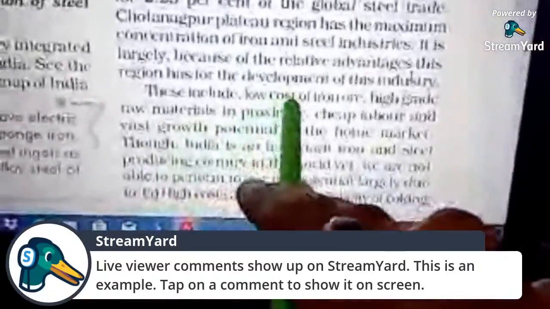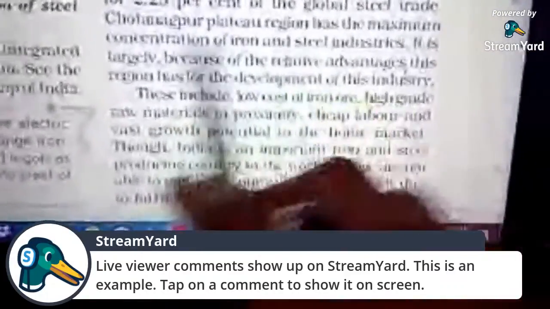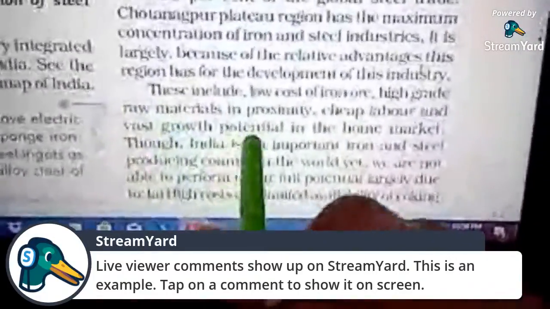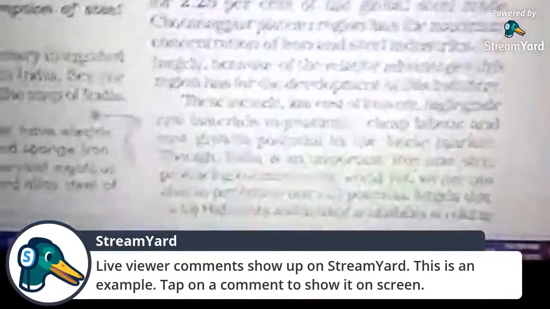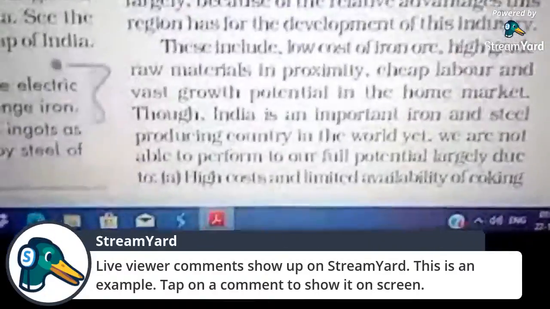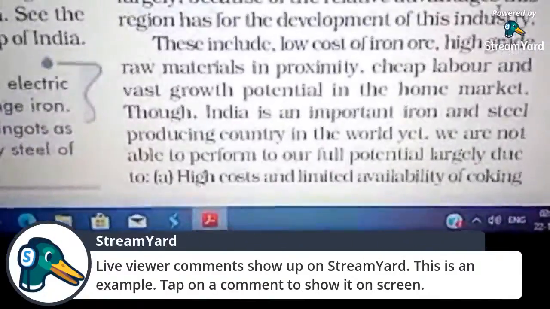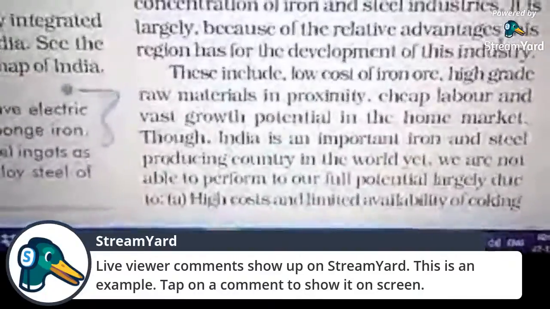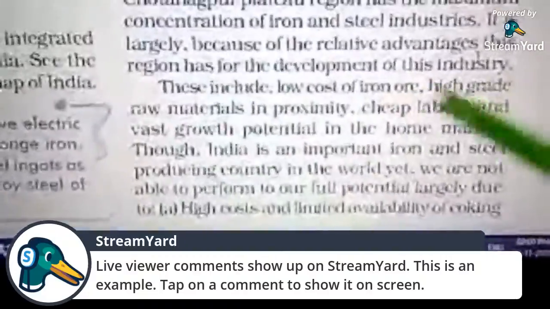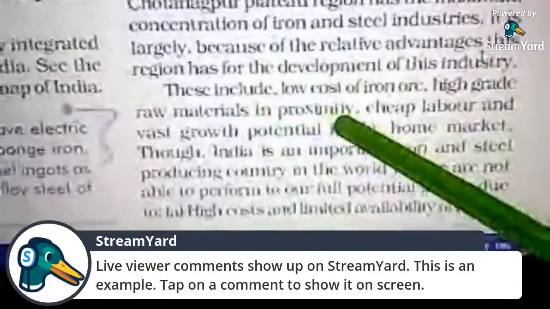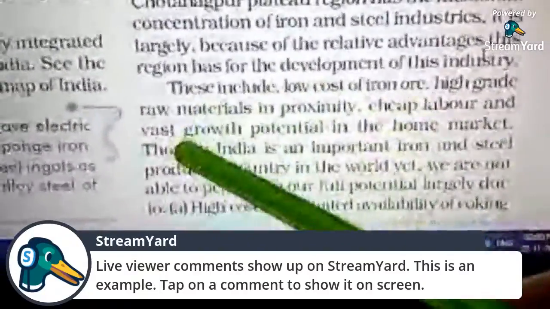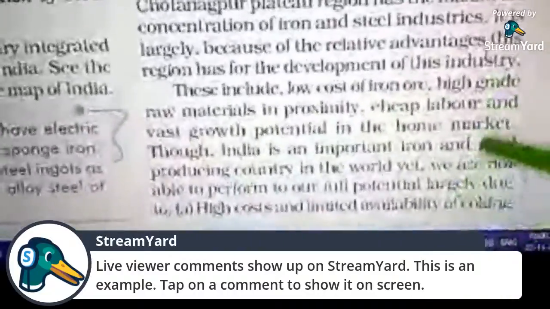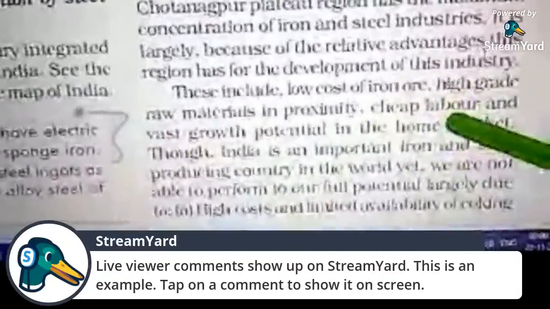So this includes low cost of iron ore, high grade raw materials in proximity, cheap labor, and vast growth potential in the home market. Okay, so we have these factors which help the production of steel in our country. First of all, low cost of iron ore, because in India we have a huge amount of iron ore. Then high grade raw materials in proximity, of course. Then we are getting cheap labor, and vast growth potential in our home market. In our own country, we have a vast potentiality to increase the production.